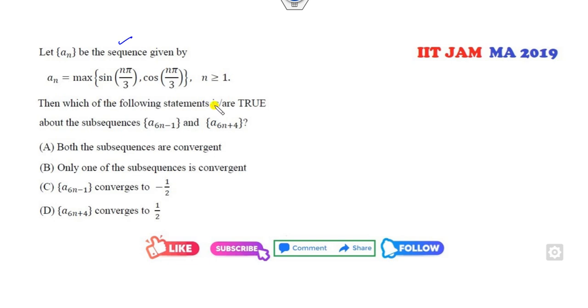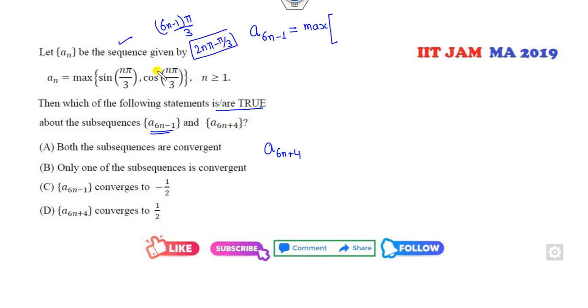An is a sequence of this. Which of the following statements are true about the subsequences a of 6n minus 1, a of 6n plus 4? So I can find a of 6n plus 1 firstly. So sine of n is this, pi over 3. So it will be 2n pi minus pi over 3. What is the sine of 2n pi minus pi over 3? It is minus sine pi over 3, and the cos of 2n pi minus pi over 3 is cos pi over 3.